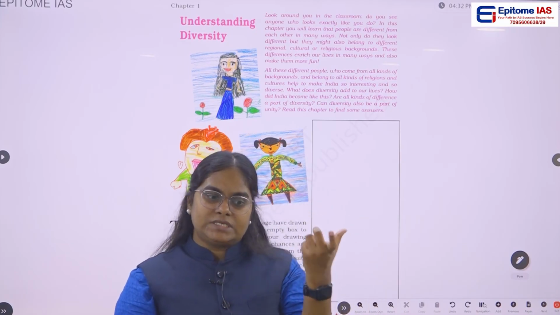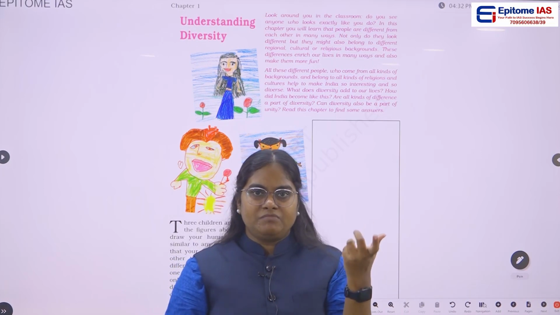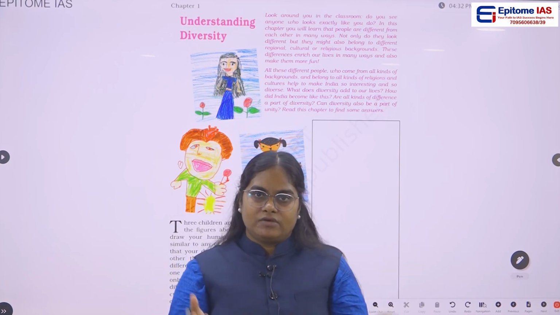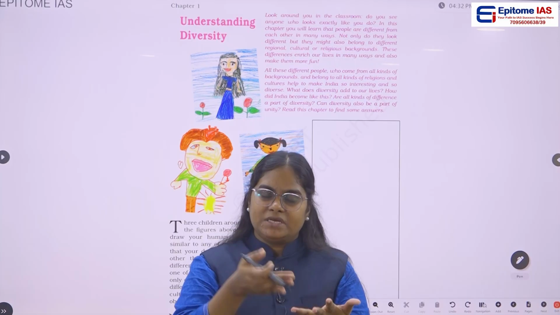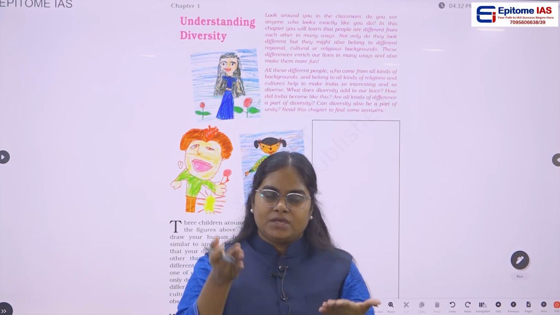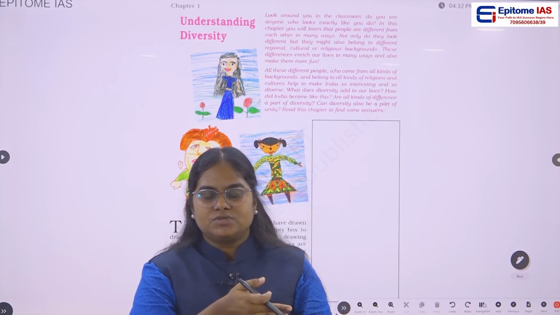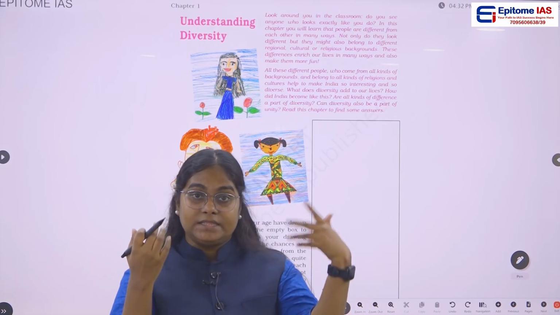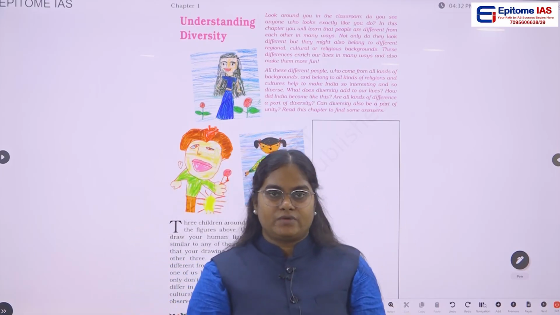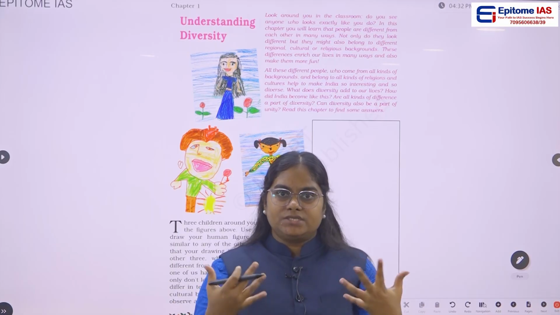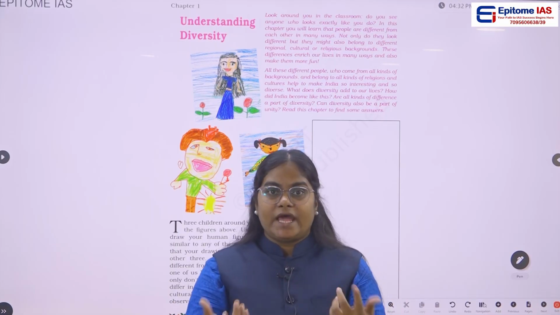Even if you look at religion, some of the major religions of this world, for example Hinduism, Christianity, Islam, Jainism, Buddhism, are found here. So there is a vast variety in religion itself. That's why our country is very diverse in nature.